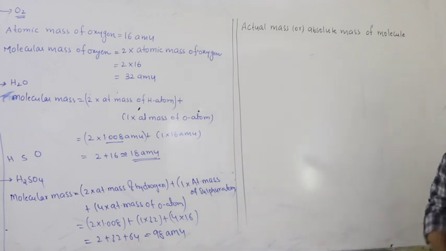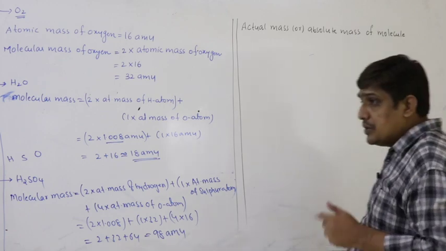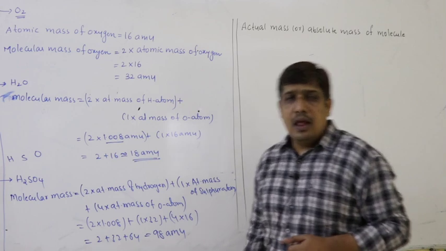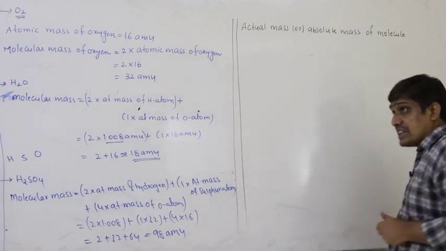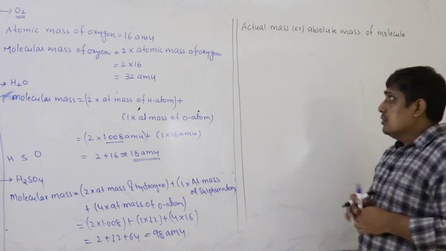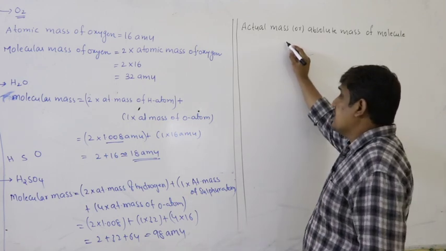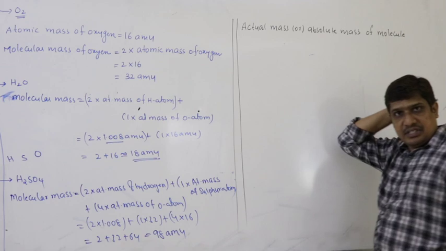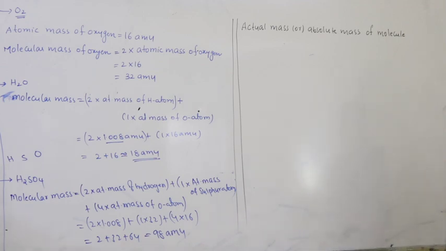Actual or absolute mass of a molecule. Remember, if it is in AMU, it is relative mass. Relative mass is mass with respect to the C12 isotope. What is the actual mass? Actual mass in grams. So remember, 1 AMU is equal to how many grams? 1.66 into 10 power minus 24 grams.